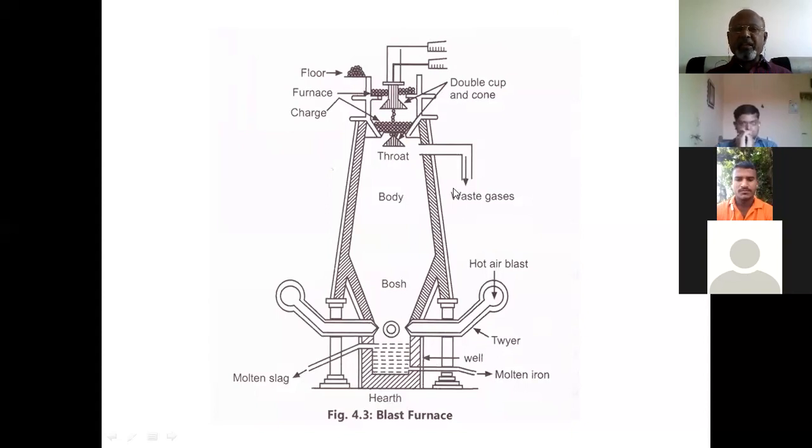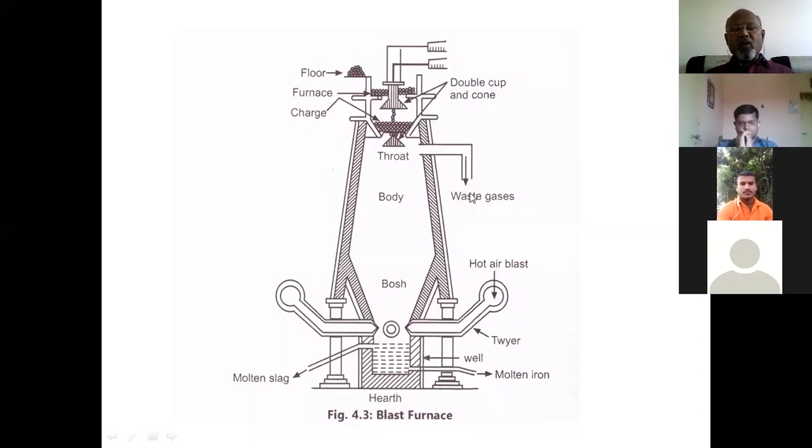The blast furnace has an opening near the throat of the furnace, where the gases produced during the heating process escape. Also, you can see a hot air blast is admitted inside through pipes known as tuyeres. There are a number of such pipes through which the hot blast of air is admitted inside this blast furnace.